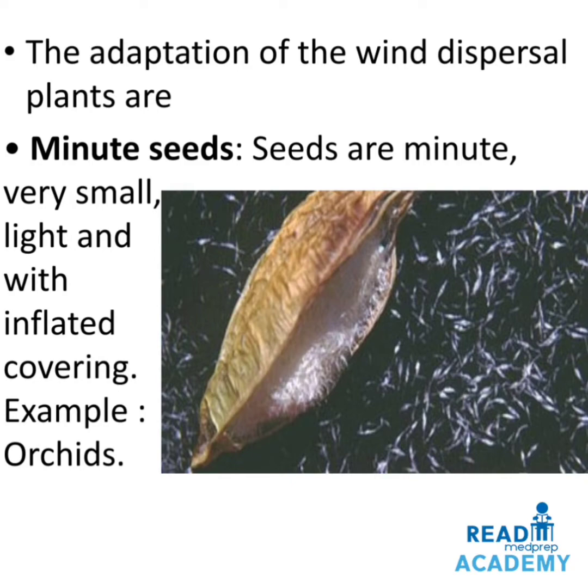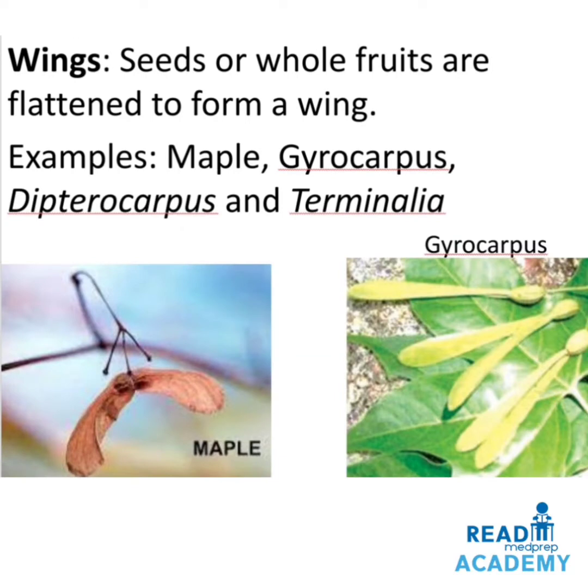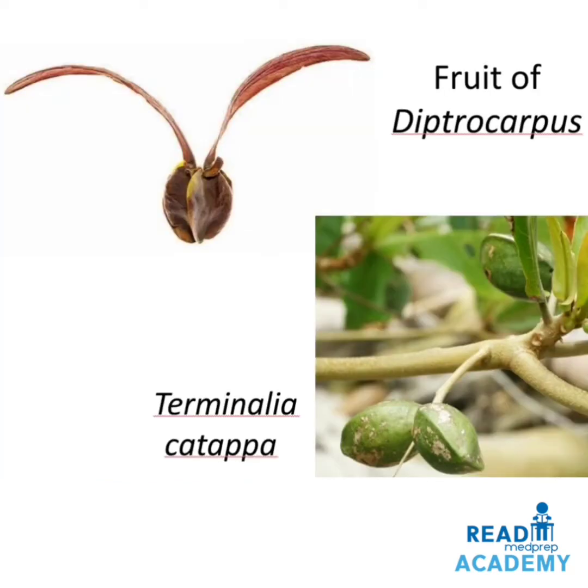Example, orchids. They may have wings. Seeds or whole fruits are flattened to form a wing. Examples, maple, you can see the image on the left side. Gyrocarpus, you can see the image on the right side. Dipterocarpus and Terminalia. You can see the image of Dipterocarpus fruit with the wings in the above image, and in the below image you can see Terminalia catappa.